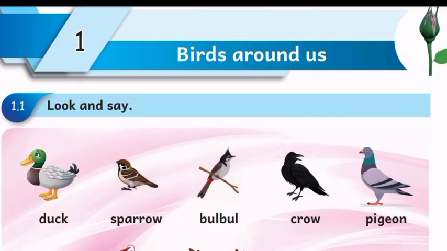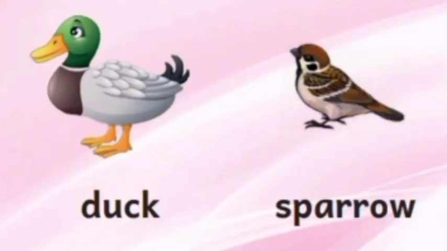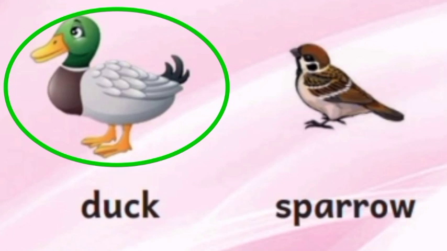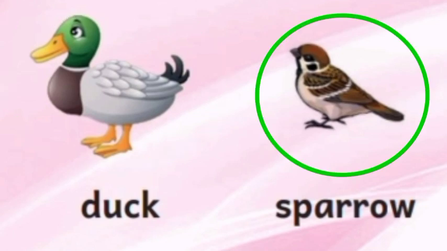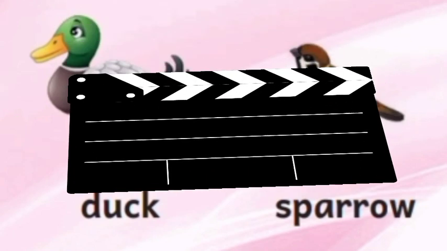Birds around us. Look and say. Look at the pictures of birds and say their names. See the first picture. What bird is it? Yes, it is a duck. Next one is sparrow.